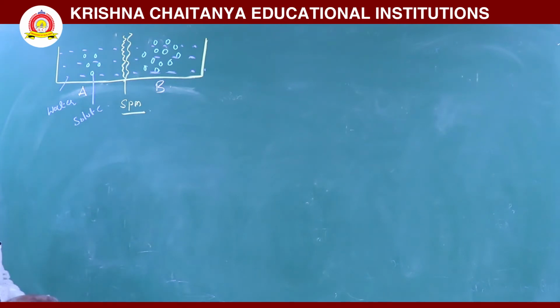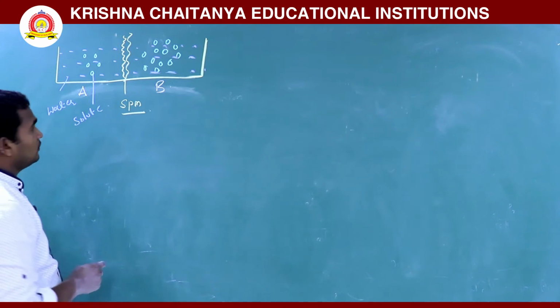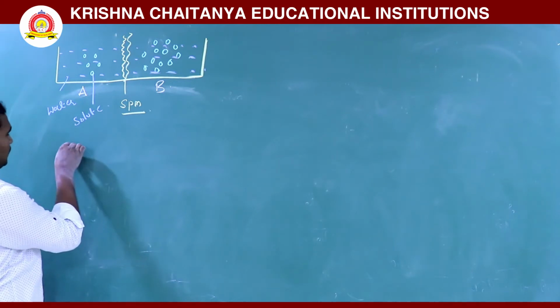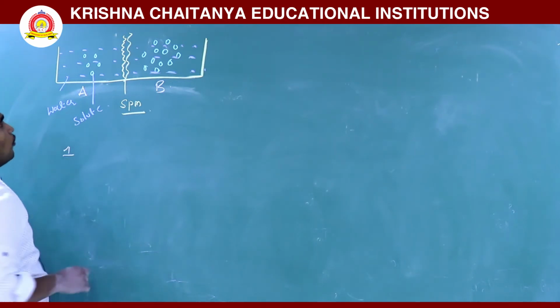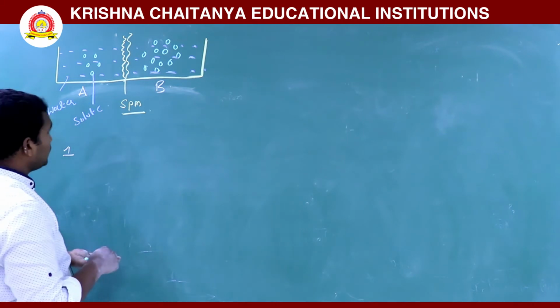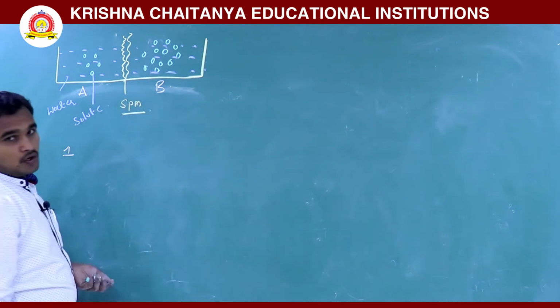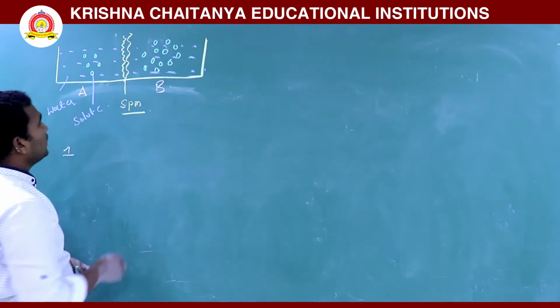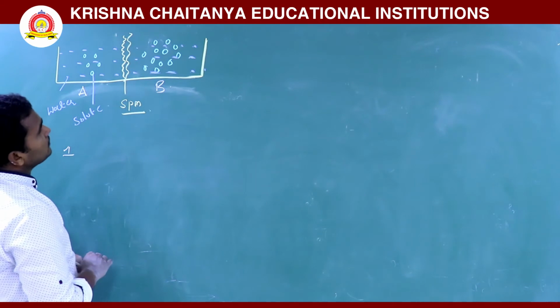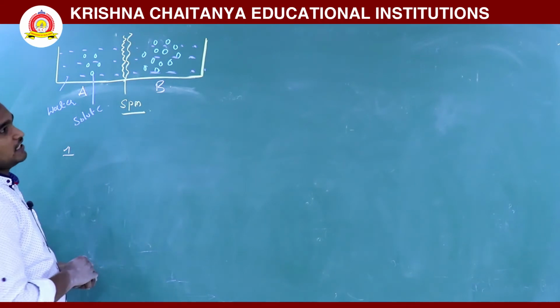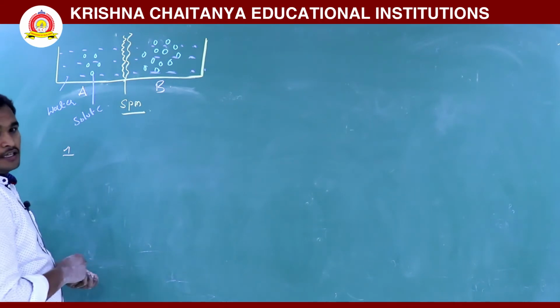Okay. See here, what we are discussing here is osmosis direction. Where to where is it moving? So first point, water is moving from high concentration to low concentration. Here more water is there, here less water is there comparatively in A. Why? Because here solute concentration is increasing.